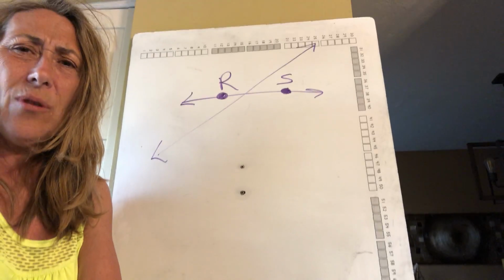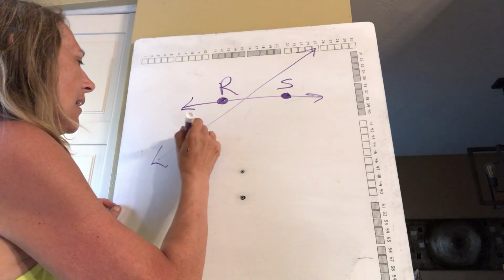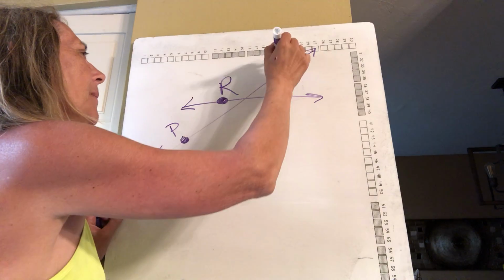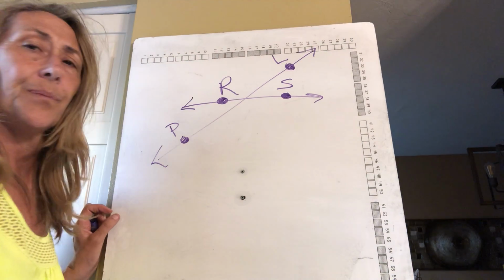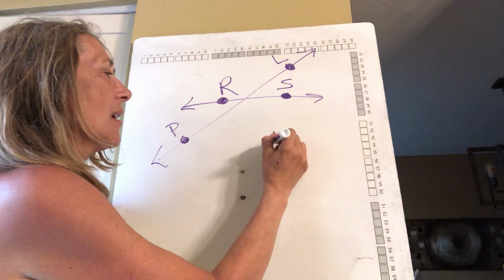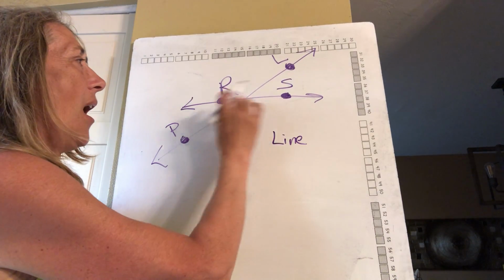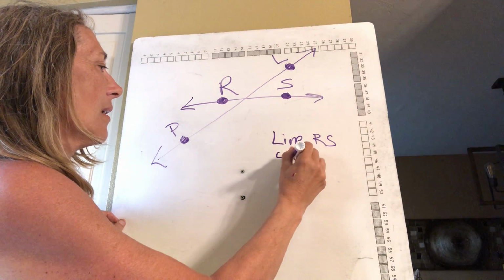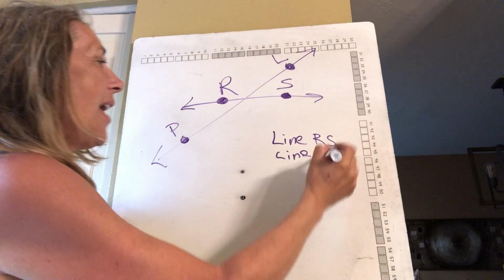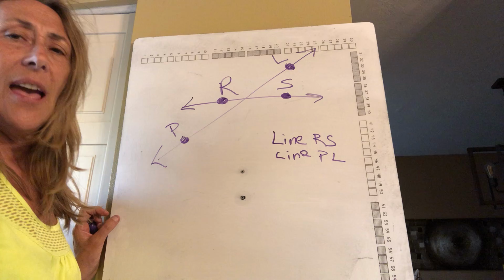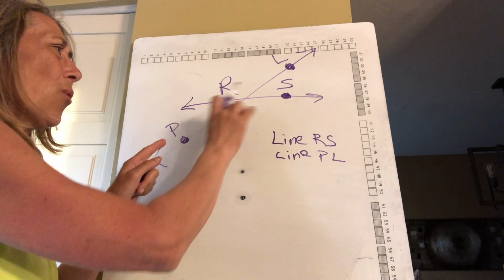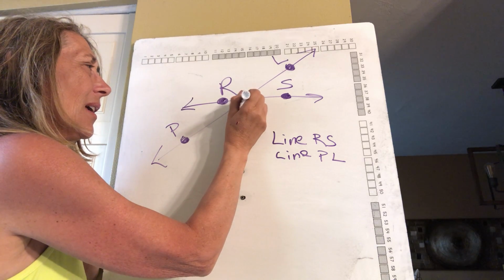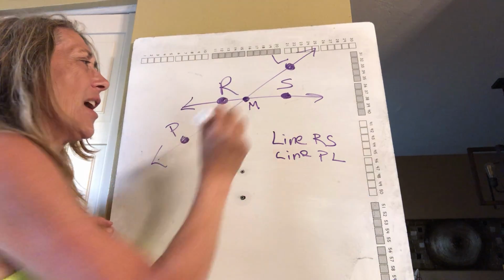I'm going to call it P and L. So now I have line RS, I have line PL, and then where they cross or they meet, I'm going to give that the letter M.